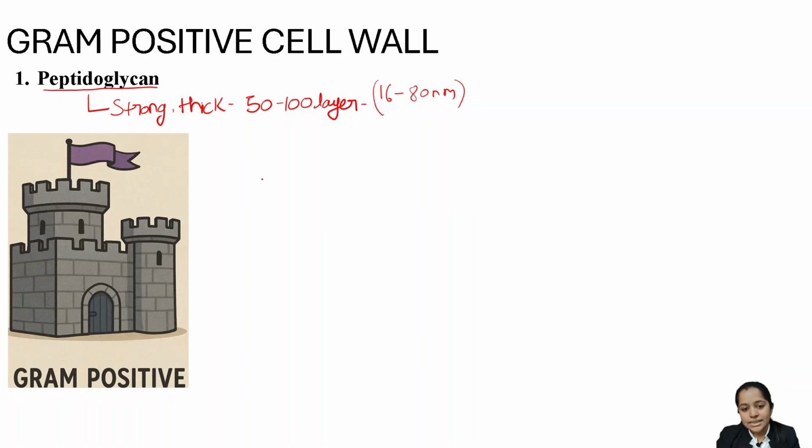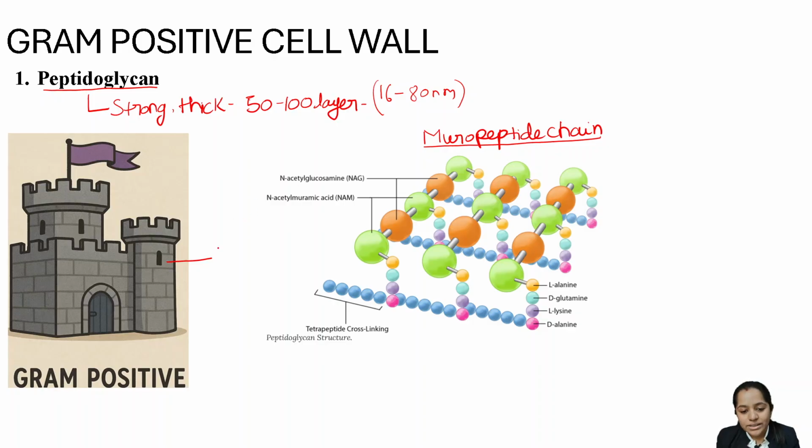Now, this layer of peptidoglycan is actually made up of a chain. See, ये chain बना होता है alternating layers of NAG and NAM. NAG stands for N-acetyl glucosamine. NAM stands for N-acetyl muramic acid. ठीक है? So this peptidoglycan is made up of repeating units of this NAM and NAG.